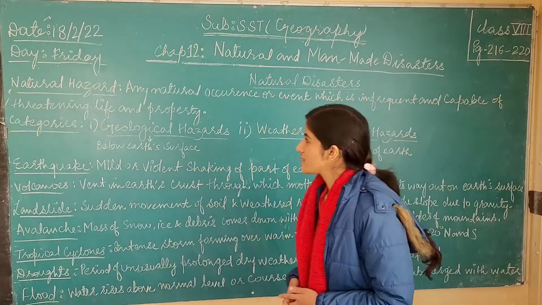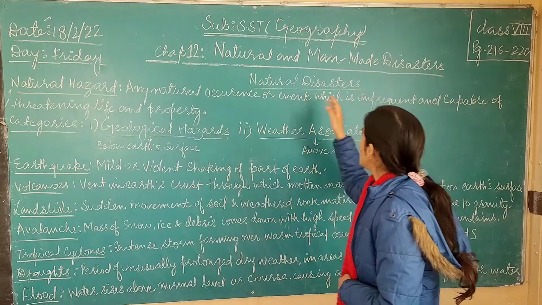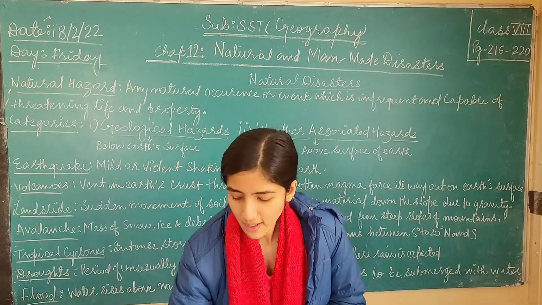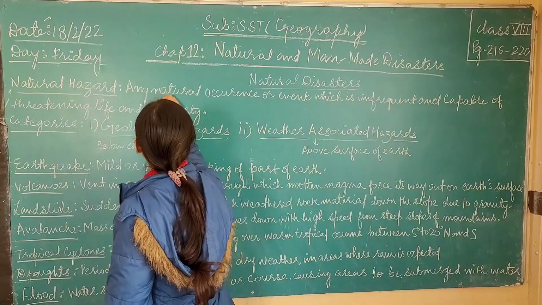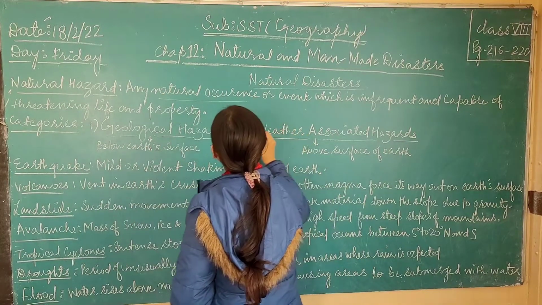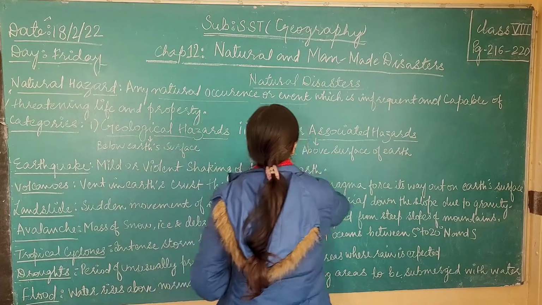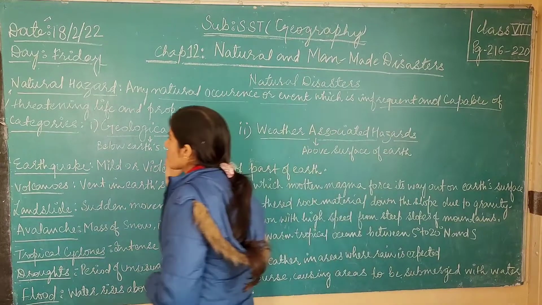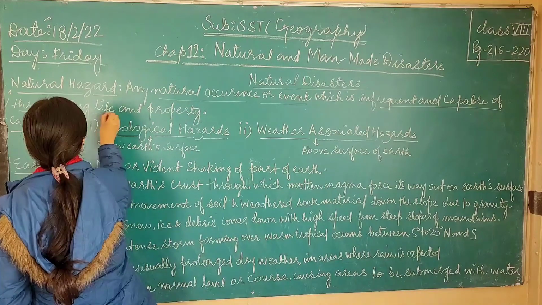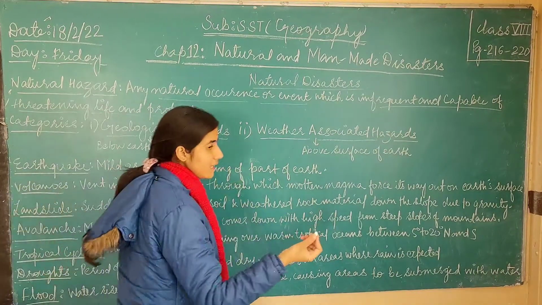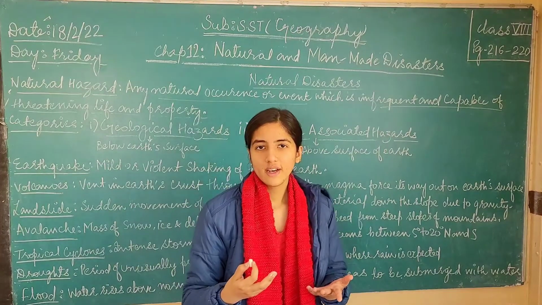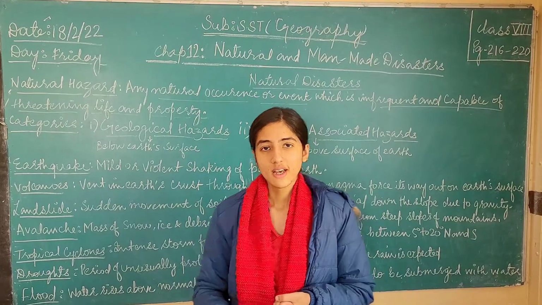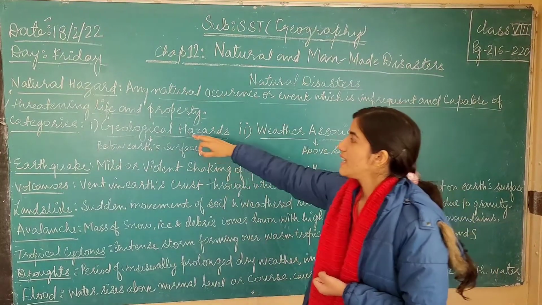A natural hazard is any natural occurrence or event which is infrequent and capable of threatening life and property. It should be a natural occurrence or event which is infrequent. It should not happen regularly, not again and again, in a few days or daily. It does not happen on a regular basis, and it is capable of threatening life and property.